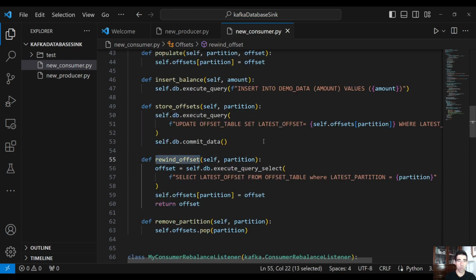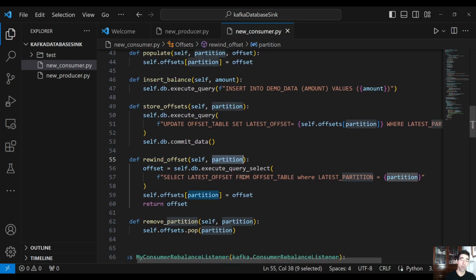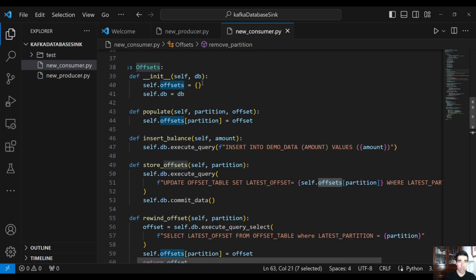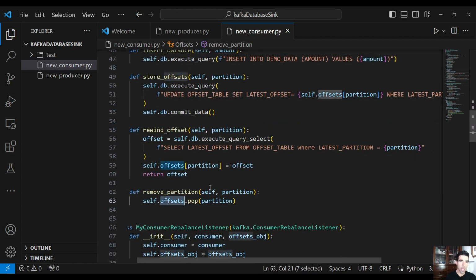And then we have the rewind offset. We pass the partition, and we select the latest offset from the offset table where the partition is that. So in case we have a network error or things go wrong, what we have to do is fetch the latest offset for that partition and restart the consumer from that specific offset. And again, we pass into the dictionary the latest offset, and we return the latest offset. And then we have the remove partition from the offset dictionary that we defined here. So we are going to use that as well.